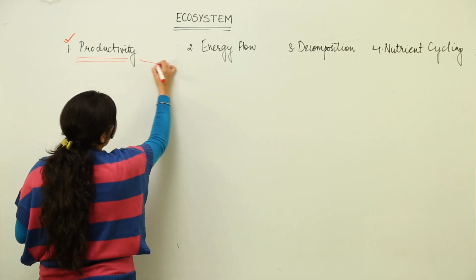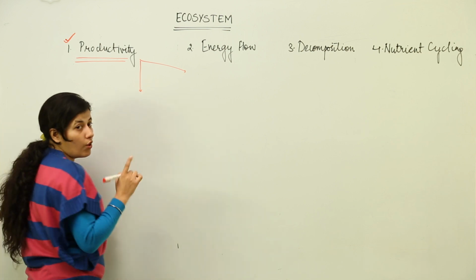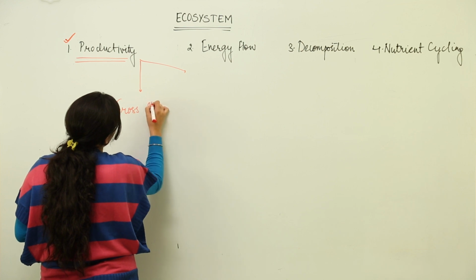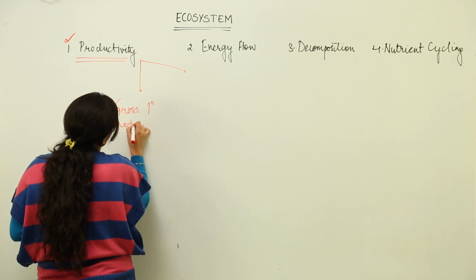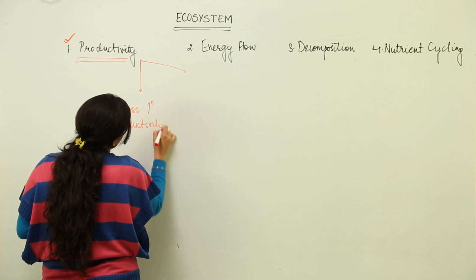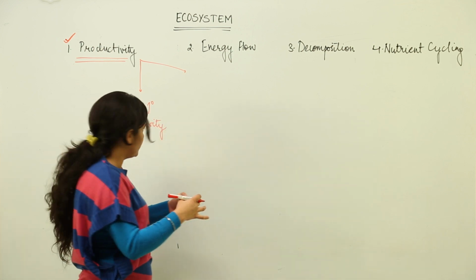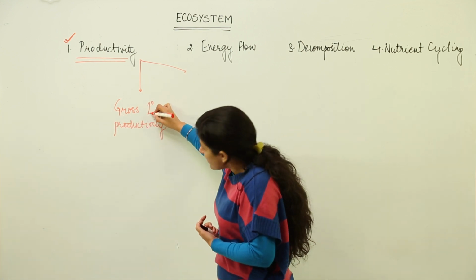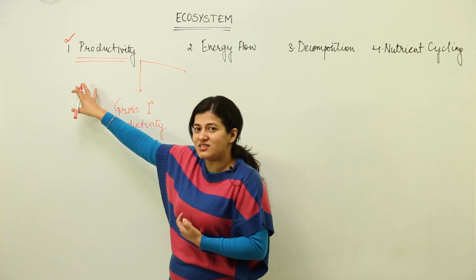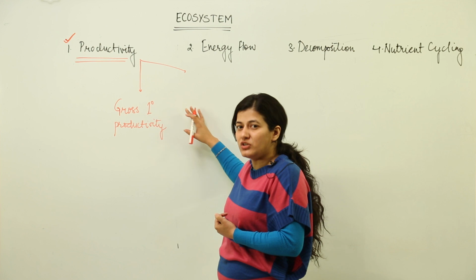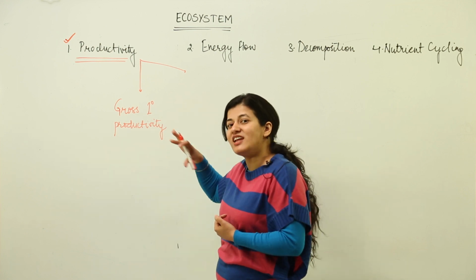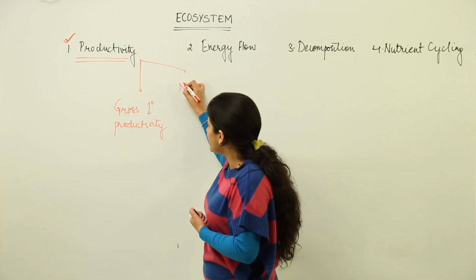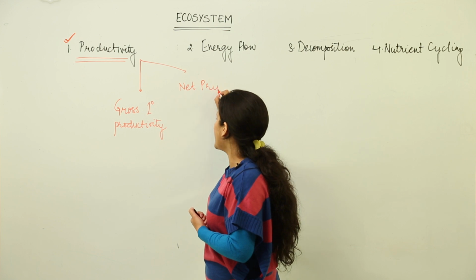We have two types of productivities when we are talking about autotrophs. First one is gross primary productivity. When I use the term gross, it means include everything, not just a particular portion, everything is included. The primary productivity, why I am saying so, is because the producers fall under primary producers, primary production. That means first hand production, conversion from the inorganic material into the organic material. And the other one is net primary productivity.